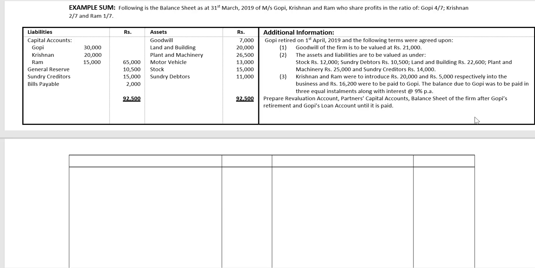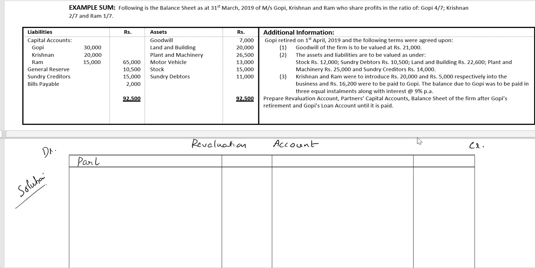Let's go to the solution. Revaluation account. Left side debit side, right side credit side.